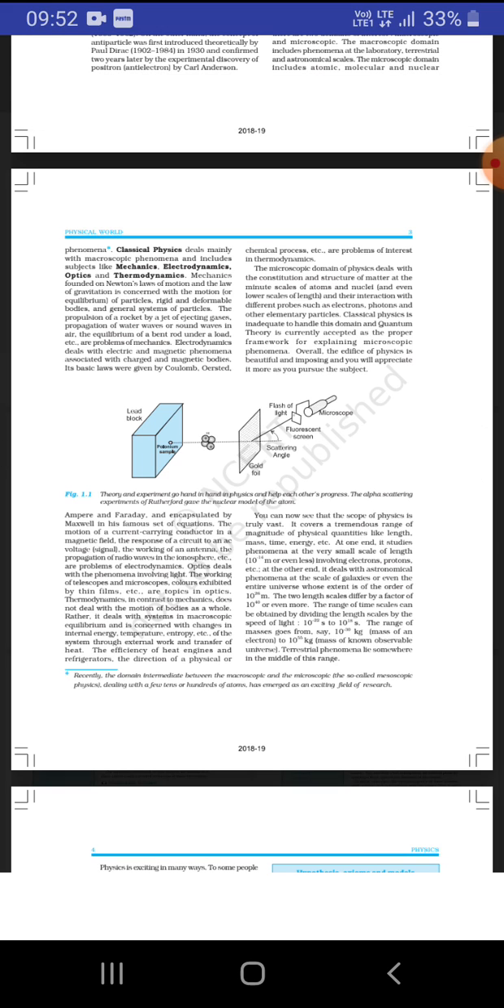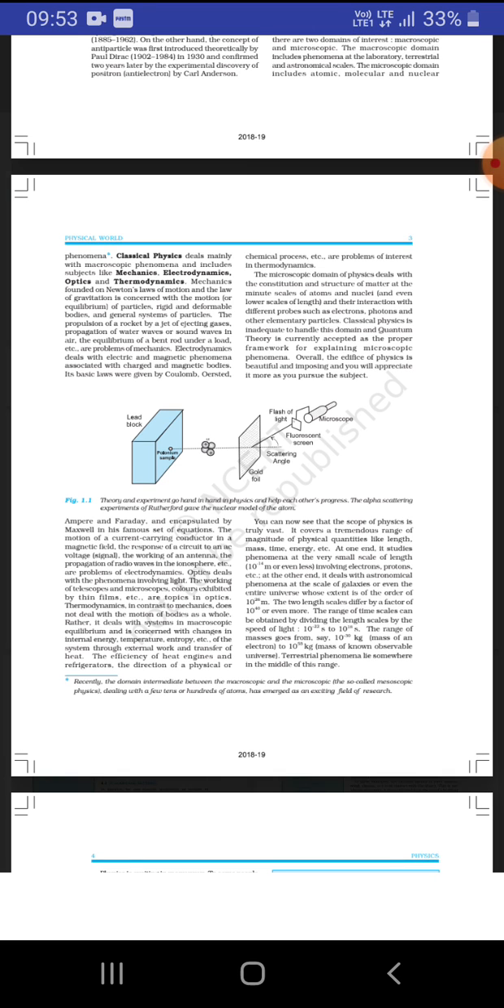Ampere and Faraday are the other two scientists, and it was encapsulated by Maxwell. They are some of the scientists, and there are many scientists who worked on thermodynamics and mechanics, and they gave microscopic physics experiments, and this was the microscopic. And you have known that the scope of physics is truly vast.